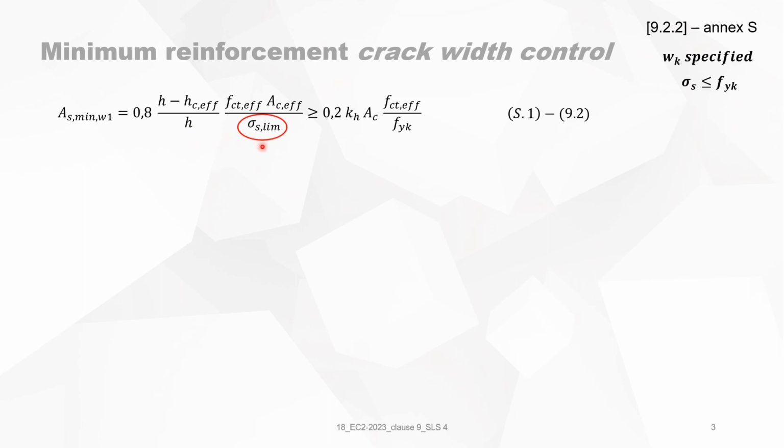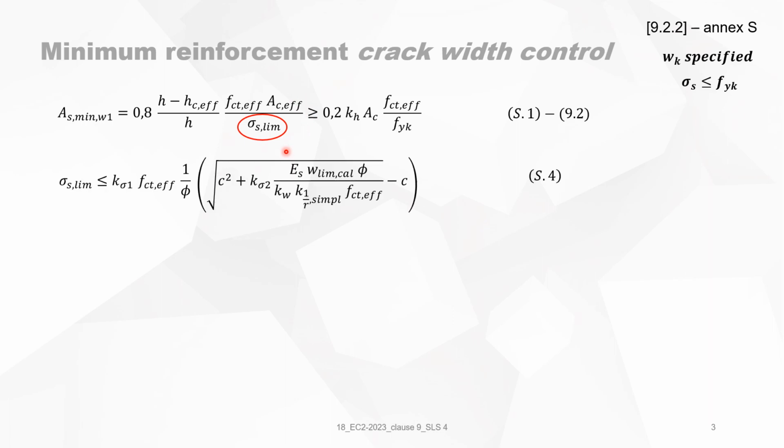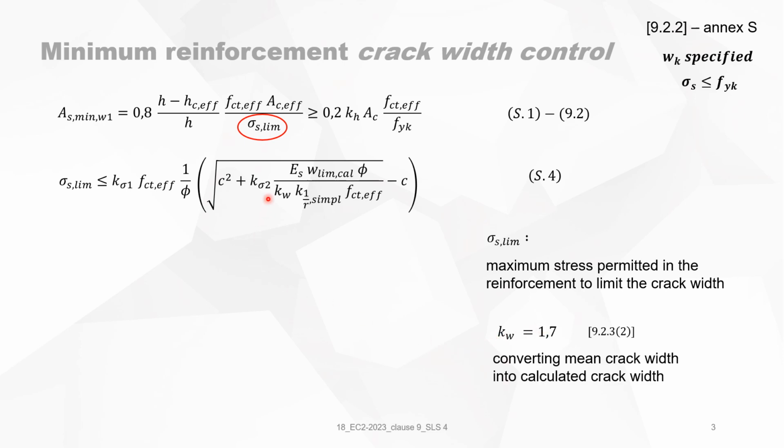In this video, we will talk about sigma s limit. And sigma s limit is given by formula S4, which is this one. And sigma s limit is the maximum stress permitted in the reinforcement to limit the given crack width, w lim, calculated. The factor kw is 1.7, and it's converting the mean crack width into a calculated crack width.